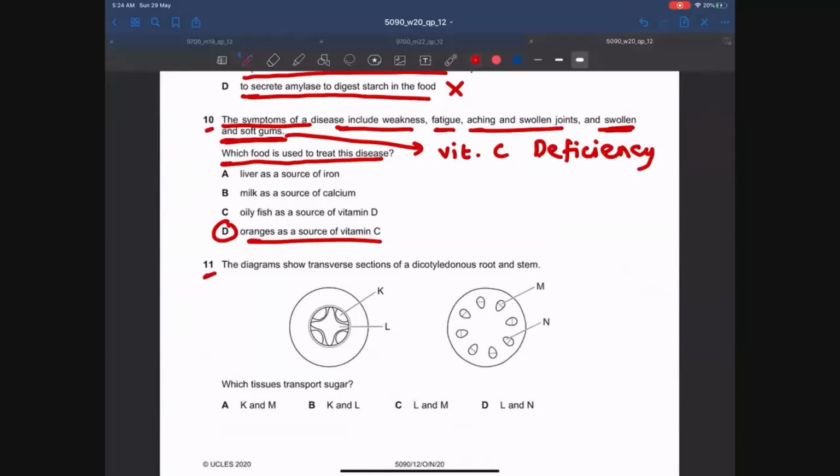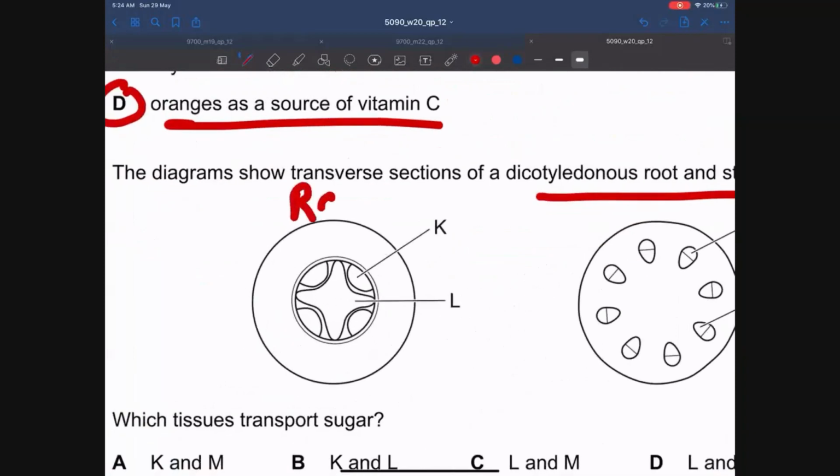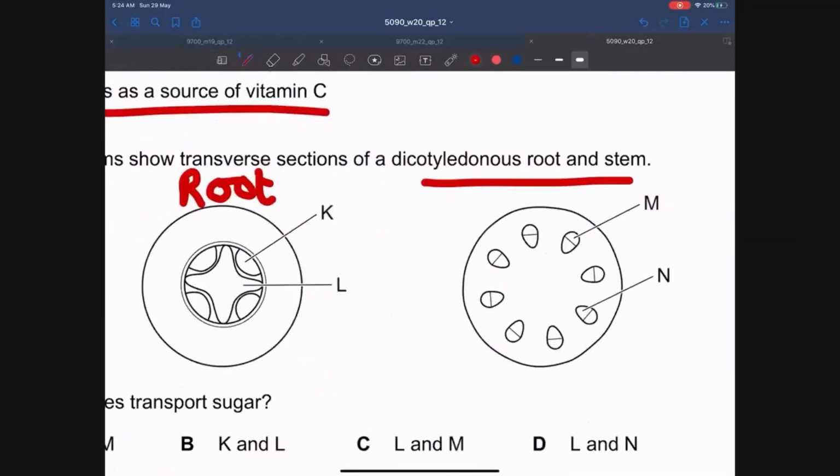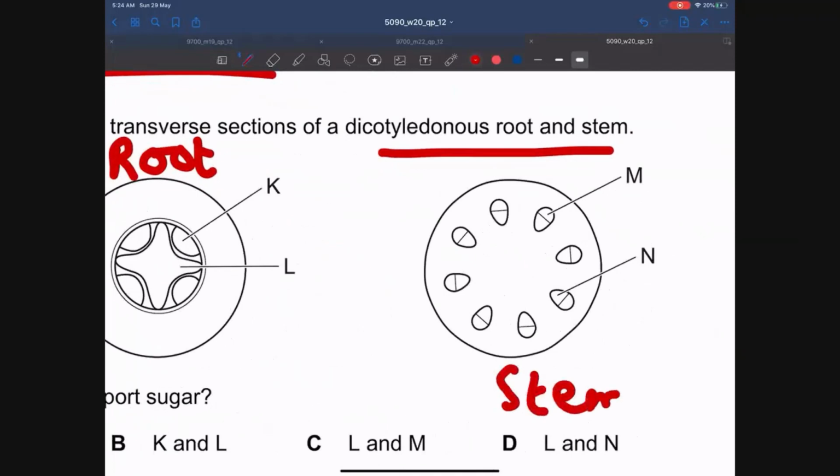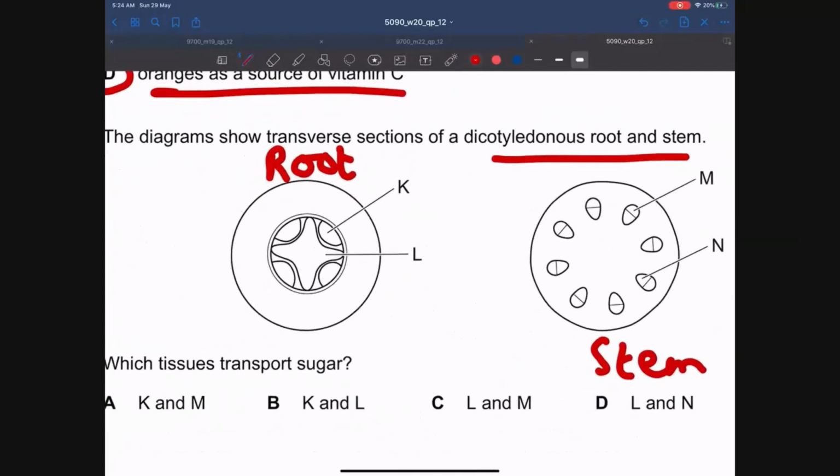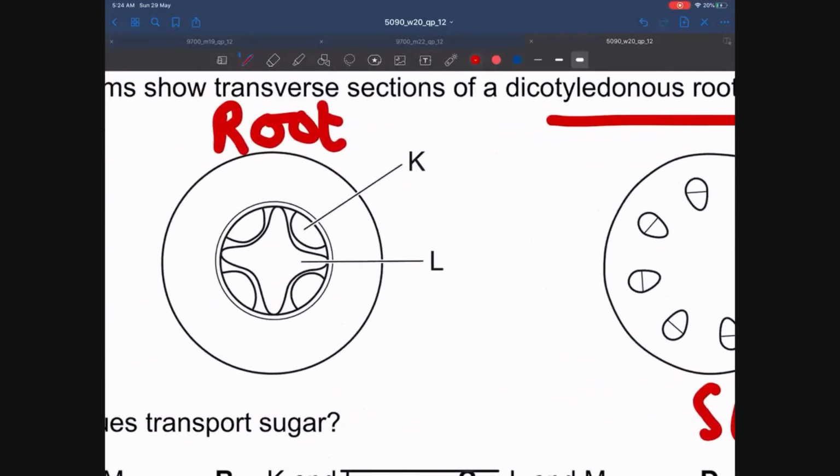MCQ number 11. The diagram shows transverse sections of dicot root and stem. Okay, guys, so this is the dicot root, and this one is the dicot stem. Let's identify the structures. In the root, this X-shaped structure, or L, is xylem, whereas K is phloem.